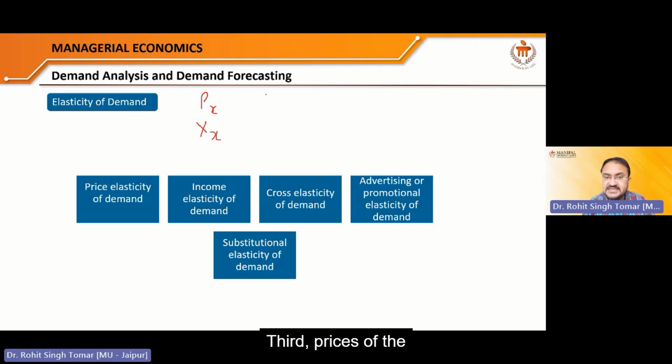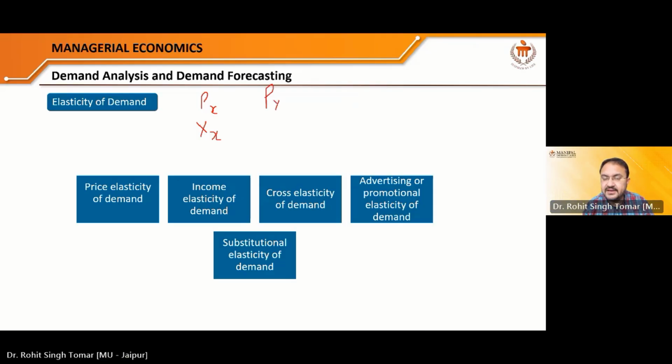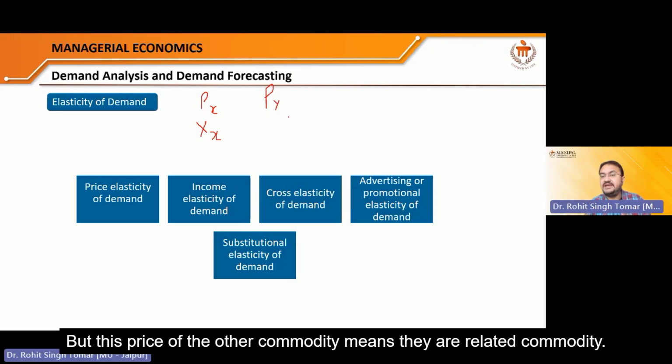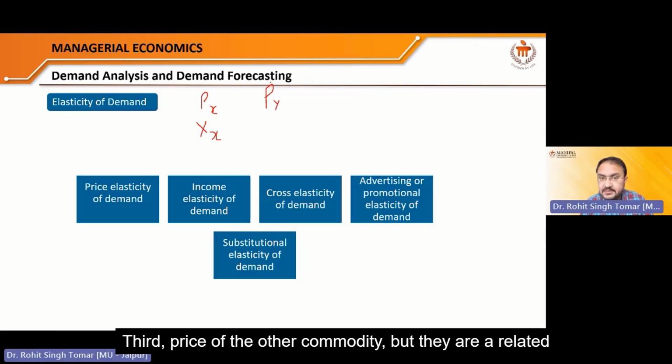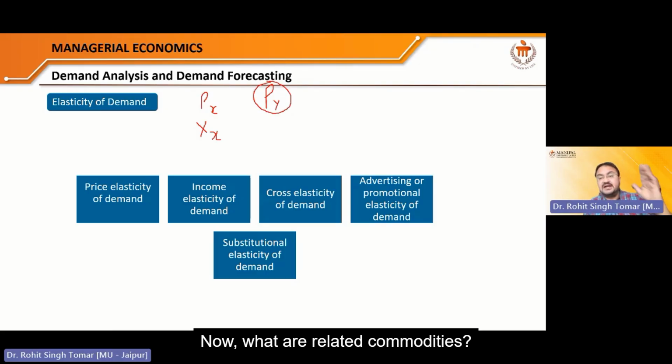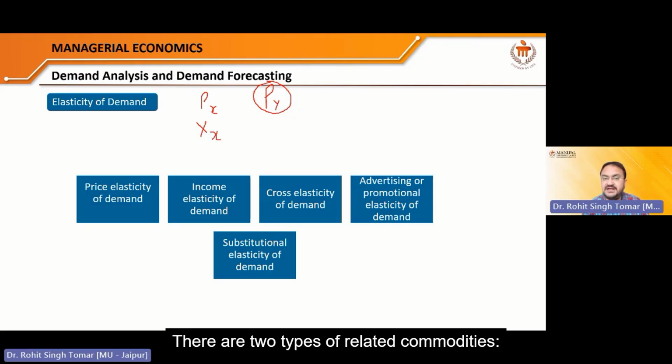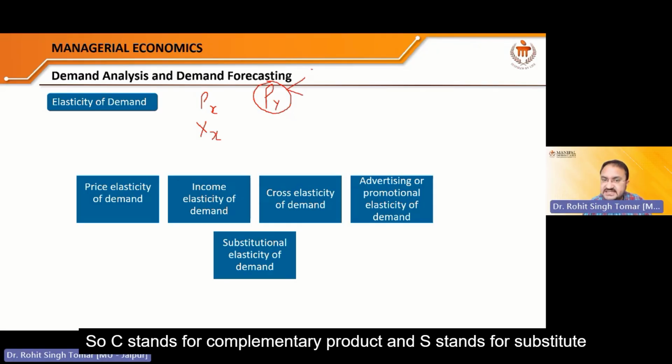Third, prices of the other commodities. But this price of the other commodity means they are related commodities. Now, what are related commodities? There are two types of related commodities: complementary products and substitute products. So C stands for complementary product and S stands for substitute product.